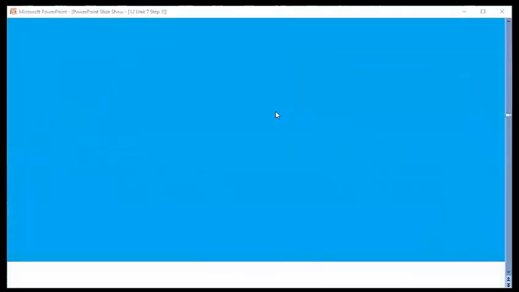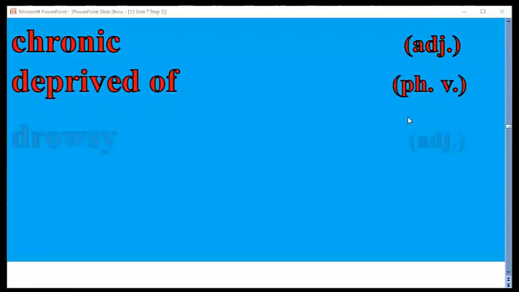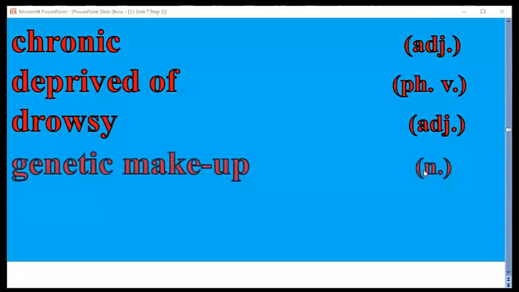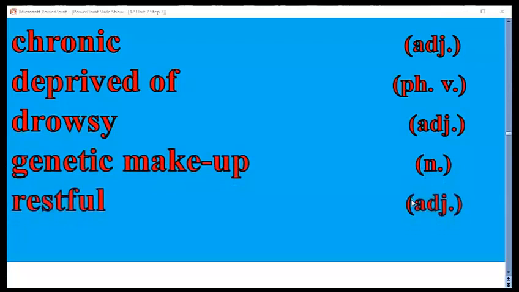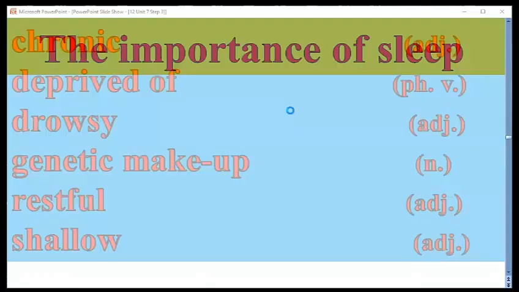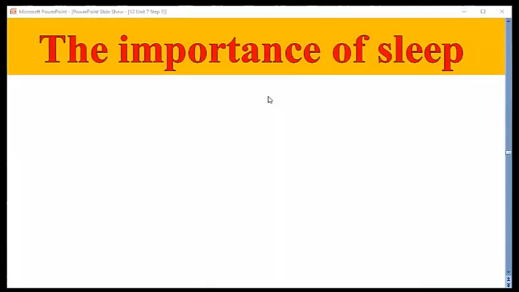Next, we have to look at these new words again. As I told you before, you have to focus on the part of speech. Chronic, adjective. Deprived of, phrasal verb. Drowsy, adjective. Genetic makeup, noun. Restful, adjective, and shallow, an adjective. Try, dear students, to concentrate on the part of speech. Here, the importance of sleep, as you know, is the title of our lesson today, lesson number 3, step number 3, unit 7.